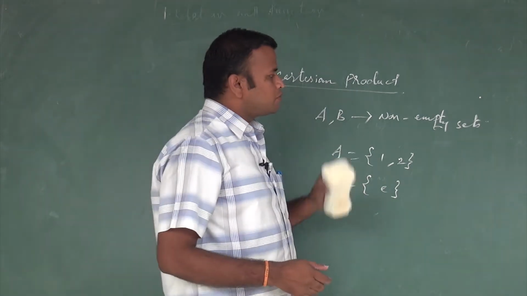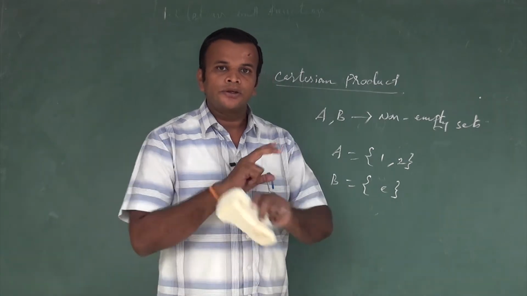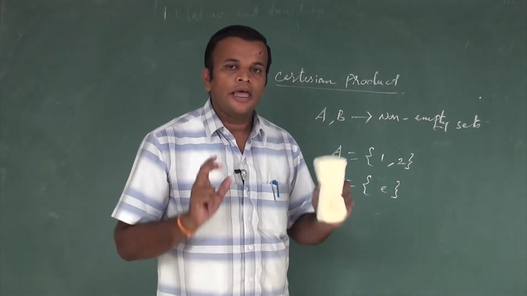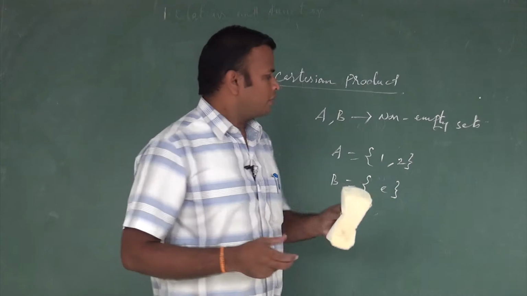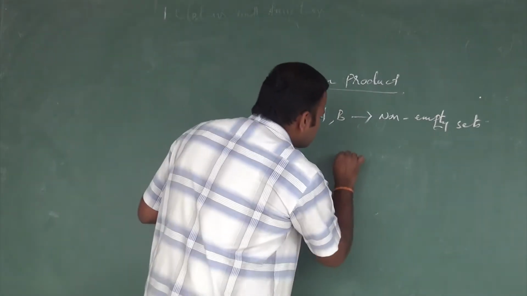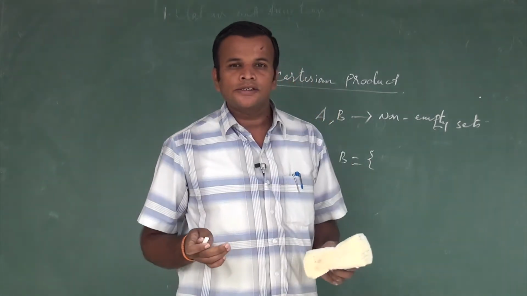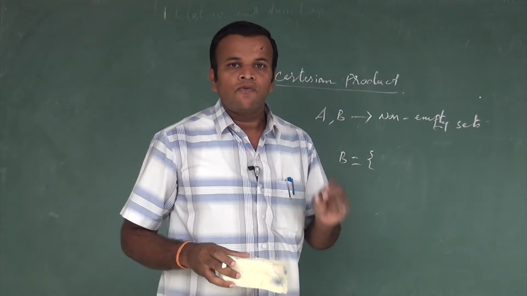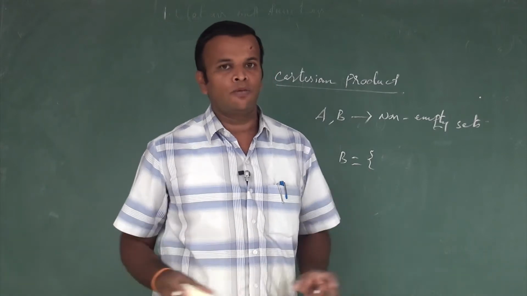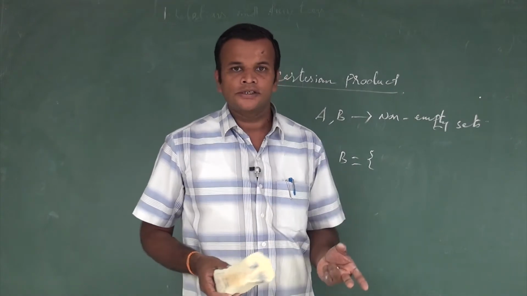What is meant by an empty set? Suppose a set contains no element, it is called the empty set. Let me give an example of an empty set. Suppose a set B contains humans with 5 legs. It's impossible, all humans have just 2 legs.